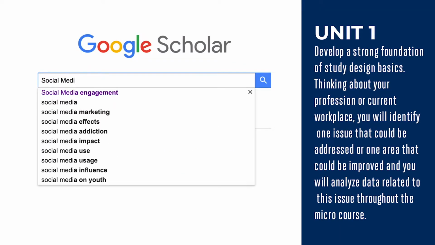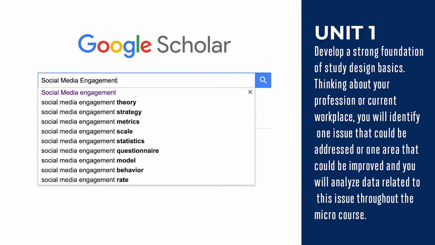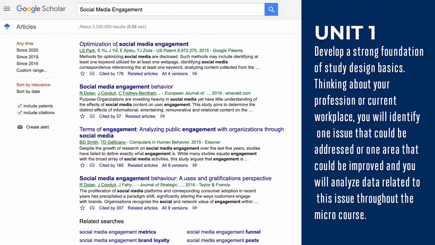Ever wish you could more effectively use data when you are faced with making a decision or spearheading a new project? This microcourse on data-informed decision-making through Career Plus will help you use statistics to make decisions. In Unit 1, you will develop a strong foundation of study design basics.